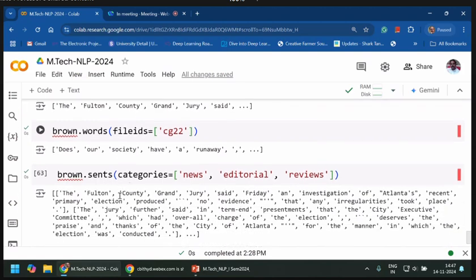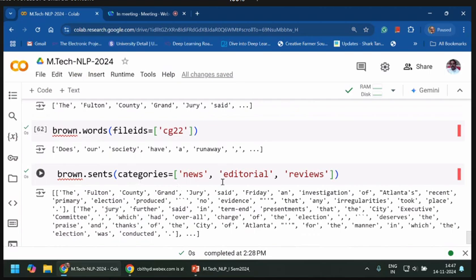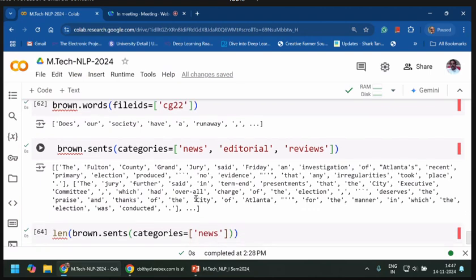If you want to see a combination of categories, you can give more than two categories at a time, so brown.sents(categories=...) and brown.words of these categories also you can give. Those sentences are this: this is the first sentence up to here, and this is the second sentence up to here.